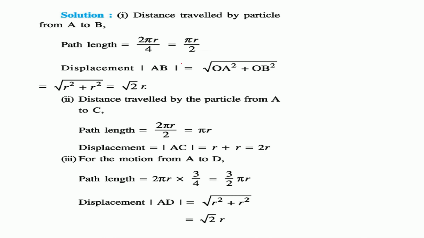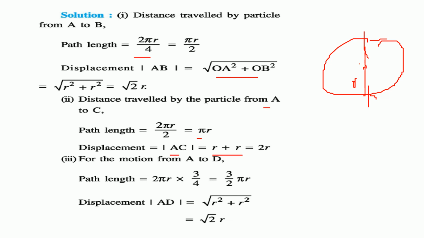Distance traveled by a particle from A to B is 2 pi r by 4 in the first case, A to B. And the displacement is under root r square plus r square, that is under root 2r. And from A to C, it will be 2 pi r by 2, because the whole circumference is 2 pi r. So it will be pi r. Displacement is what? r plus r. From here to here it is r, from here to here it is r.